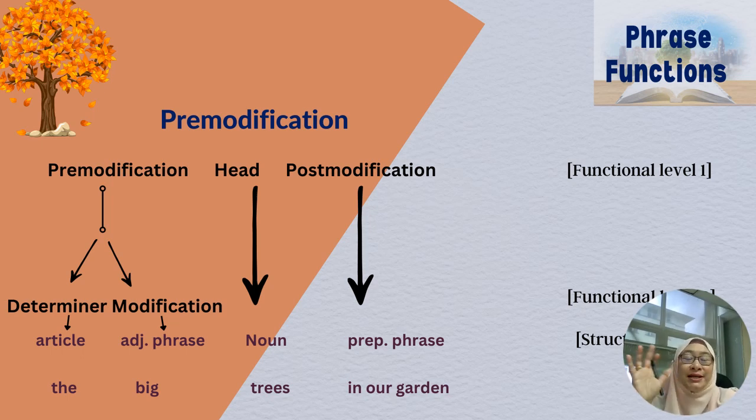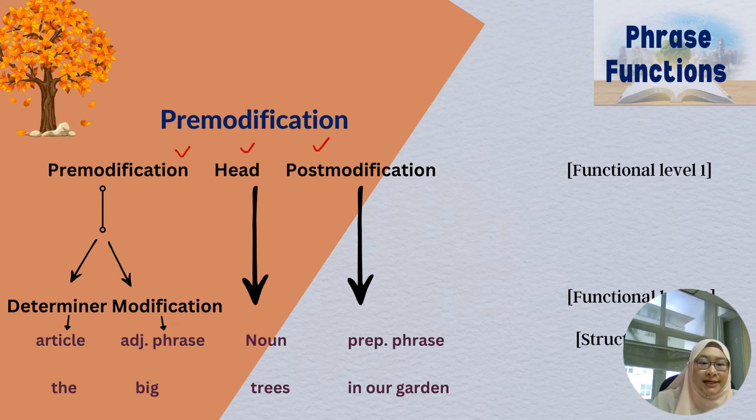In the previous slide we learned about the first functional level, which is the pre-modification, the head, and the post-modification. That is if we just have the trees in our garden. Now you can further break it down into a functional level 2.